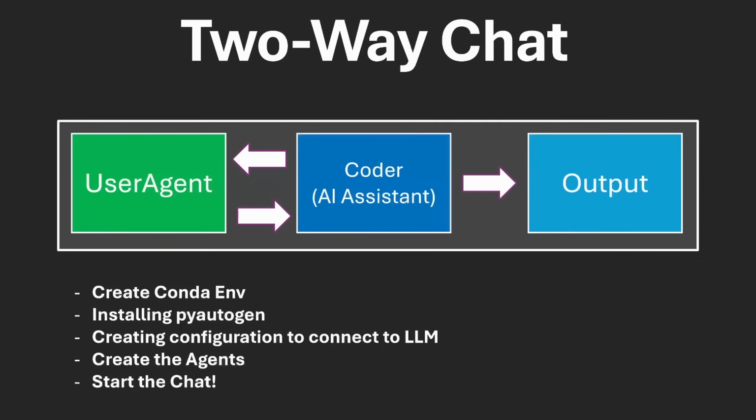We're going to create a conda environment, even though you are more than welcome to create a virtual environment. We're going to install PyAutoGen. And if you're asking, why aren't we installing AutoGen? Well, that's simply because the library for just the name AutoGen is already taken, and that's for something completely different. So they had to rename it PyAutoGen. We're going to create the configurations to connect to the model, create the agents, and then finally start the chat.